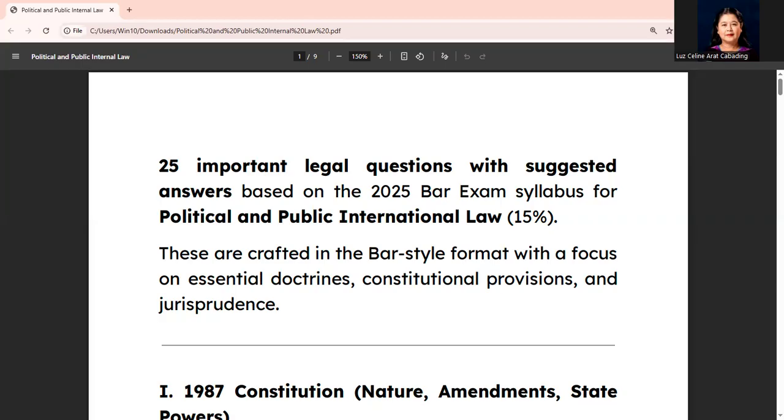Hello, this is a last-minute review for political and public international law. I have prepared 25 important legal questions with suggested answers based on the 2025 bar exam syllabus. These are crafted in bar-style format with a focus on essential doctrines, constitutional provisions, and jurisprudence.